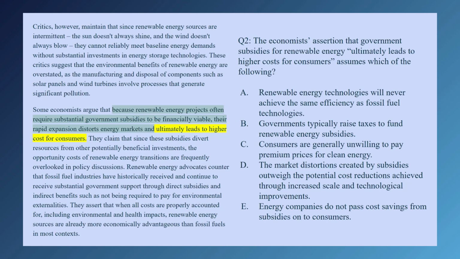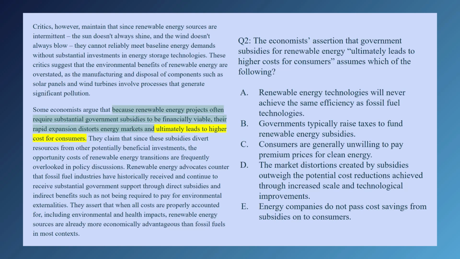A, renewable energy technologies will never achieve the same efficiency as fossil fuel technologies. This is about parity, and we're talking about cost for consumers. B, governments typically raise taxes to fund renewable energy subsidies. This one's kind of tempting, but it's not a necessary assumption for the first part, the premise, to lead to the conclusion, because there could be other reasons going on. It doesn't have to be through how the governments are funding these subsidies.